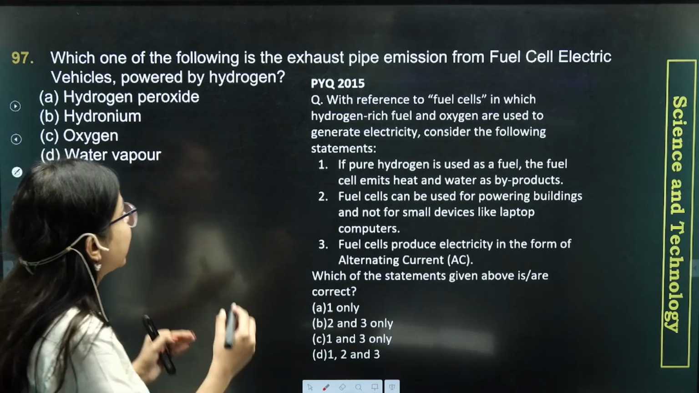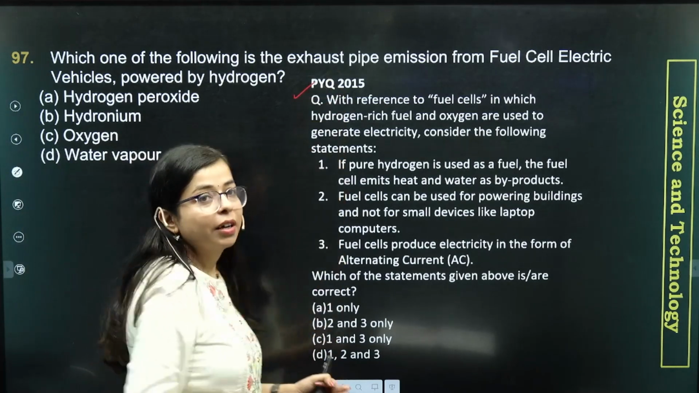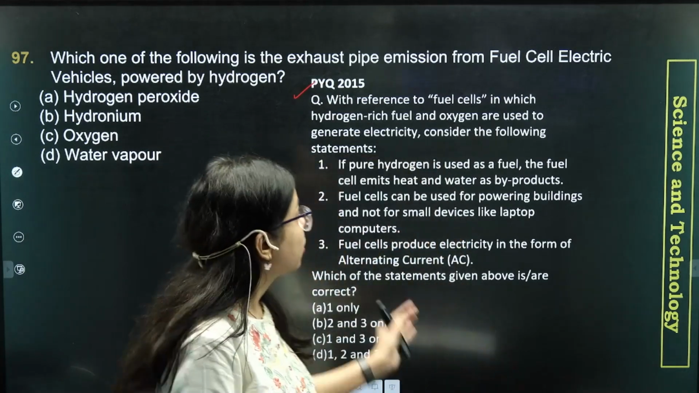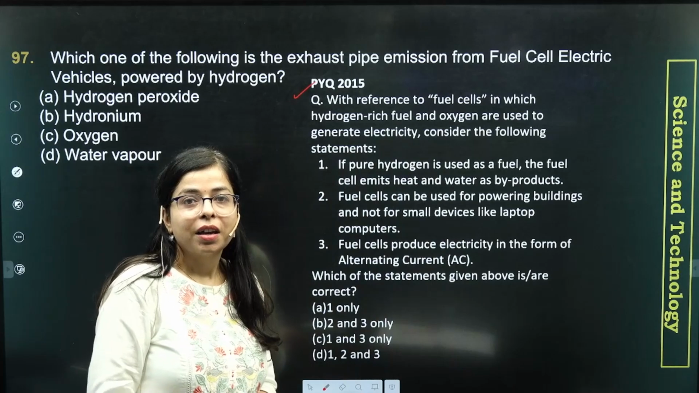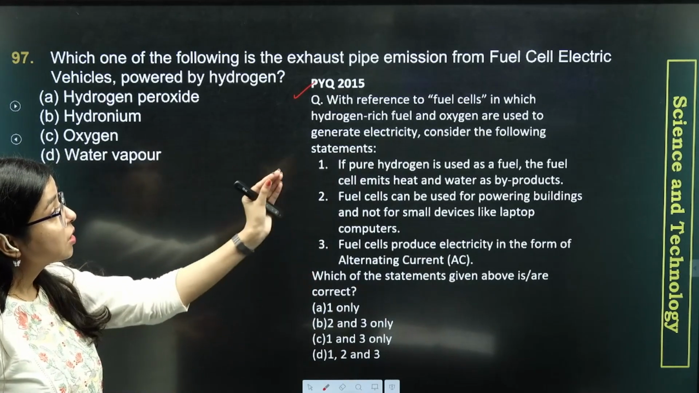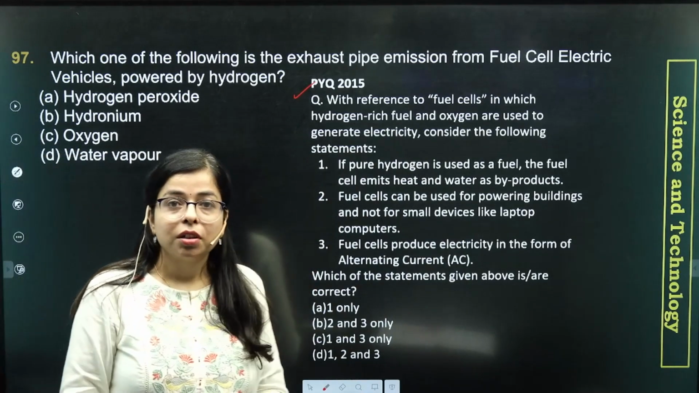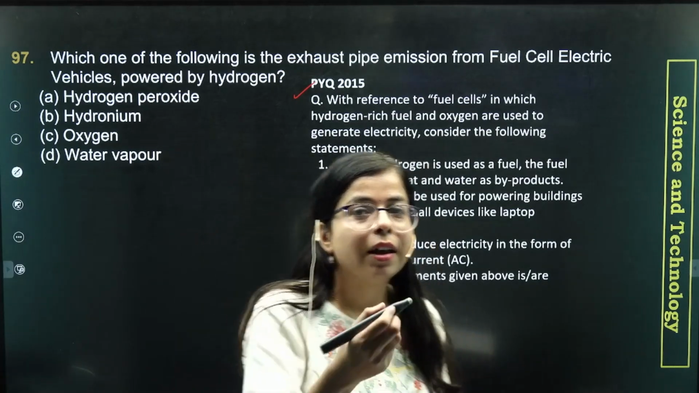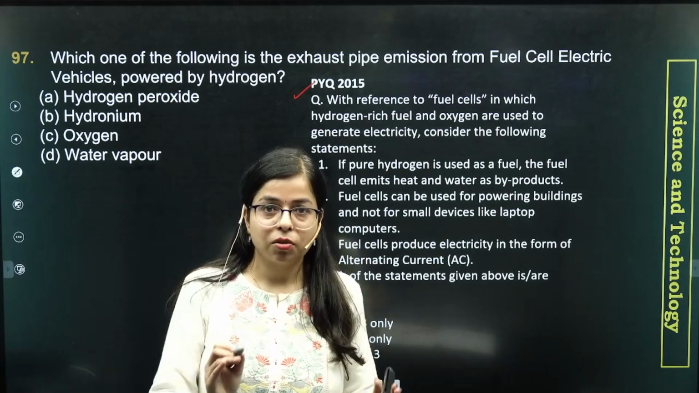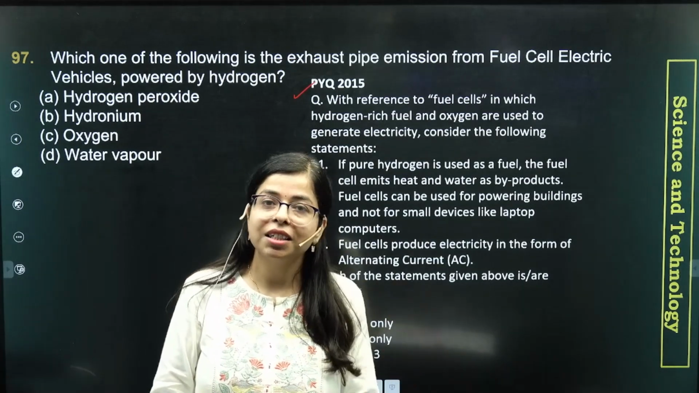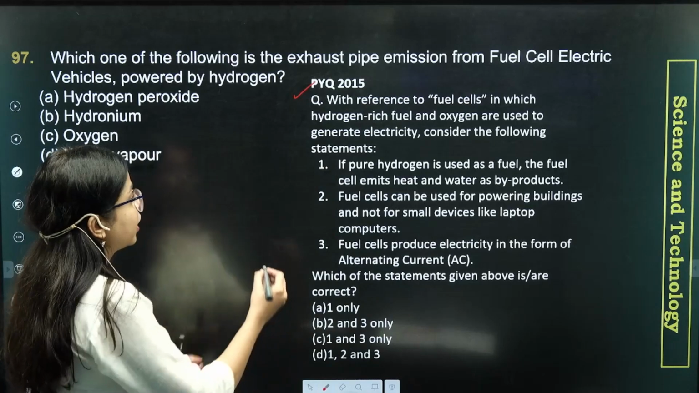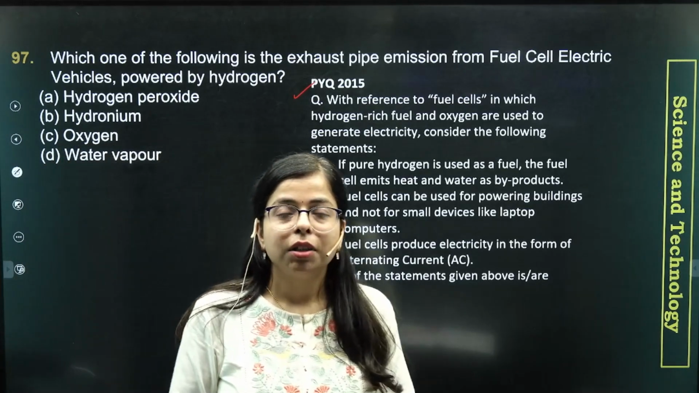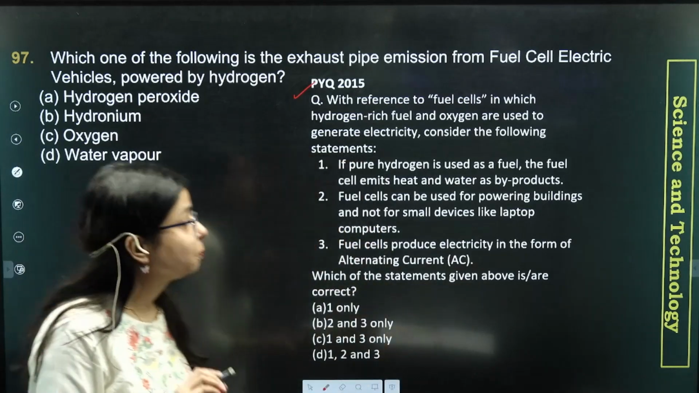Now see, this PYQ is from previous year 2015. UPSC asked a question on fuel cell technology. In fuel cell electric vehicles, fuel cells are used, so basically this question was regarding the technology being used in fuel cells. And this was one of the easiest questions in that year's paper, okay? If you have a fair idea, if you have solved PYQs, this question was quite doable, right?